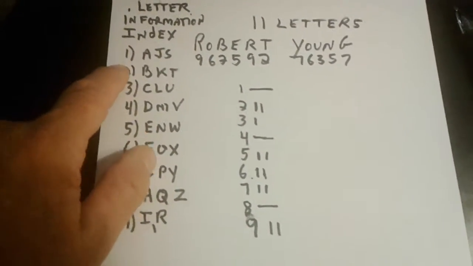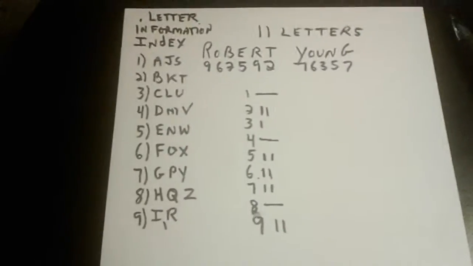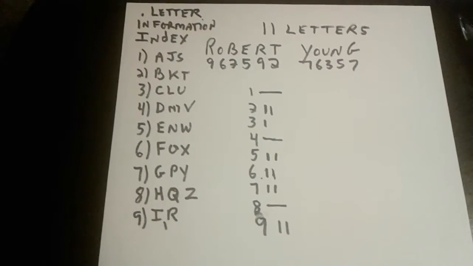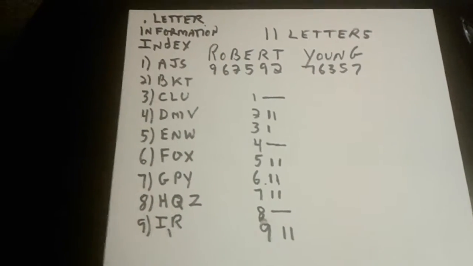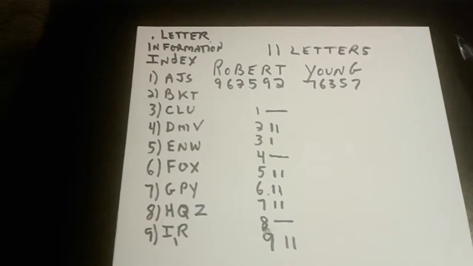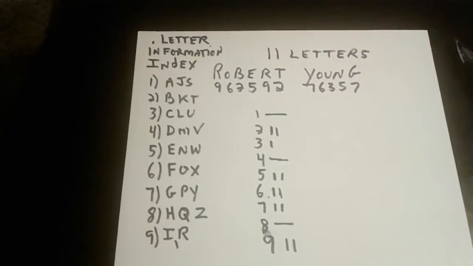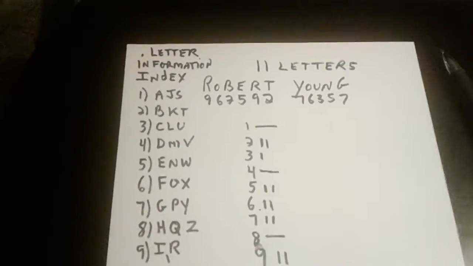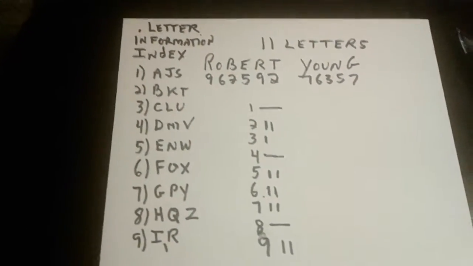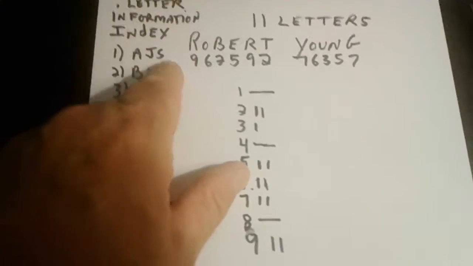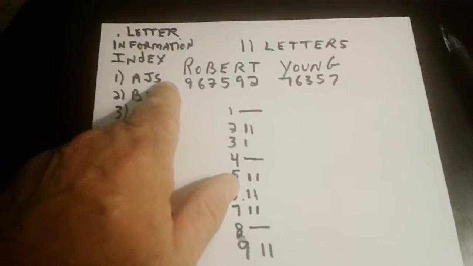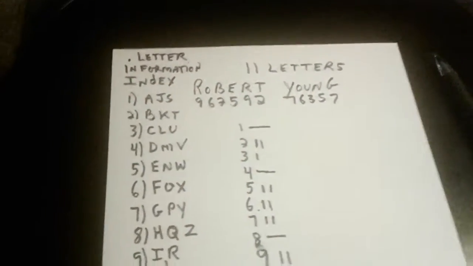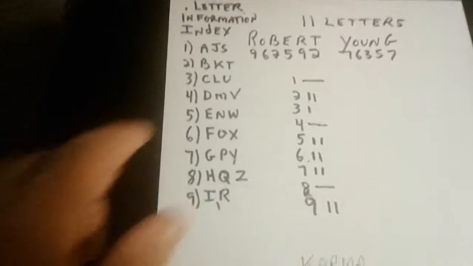And if they have any of those letters, we start putting either a check mark or a line next to the number. A is the first letter of the alphabet, J the 10th, and we're reducing the numbers by addition. So 10 would be 1 and 0 equals 1. And S is the 19th letter of our alphabet, so 1 and 9 is 10, 1 and 0 is 1.